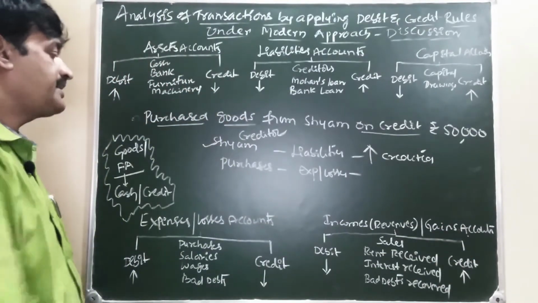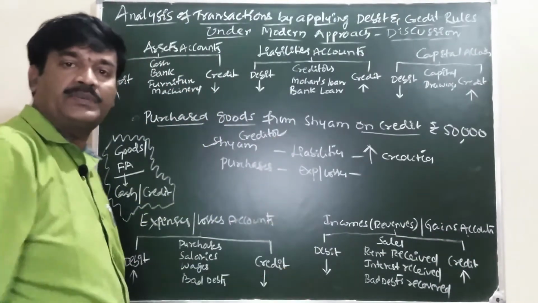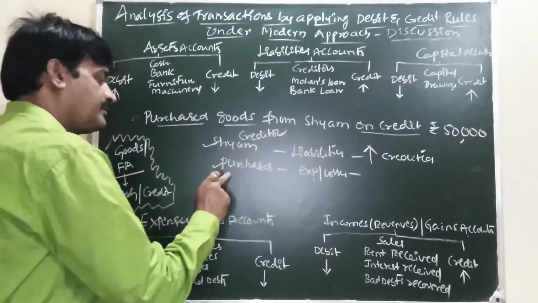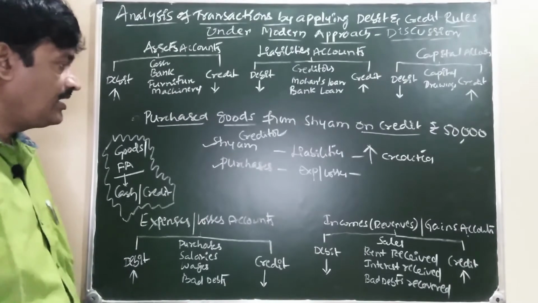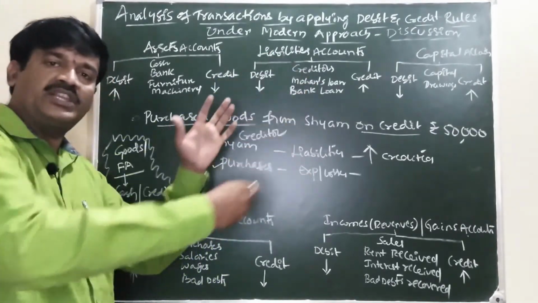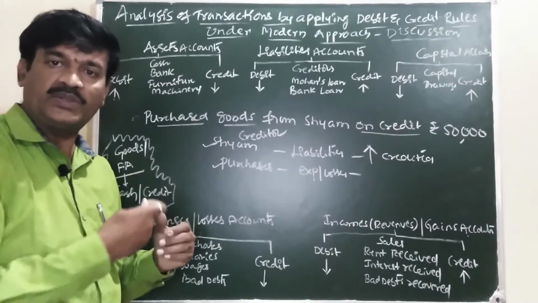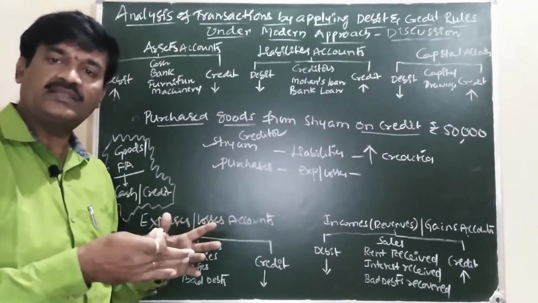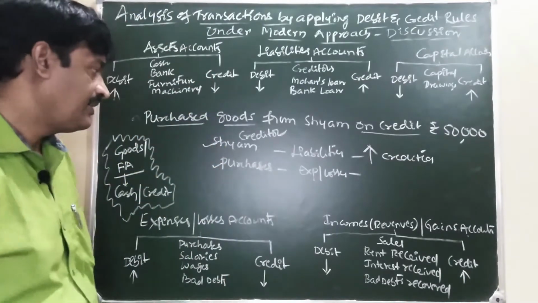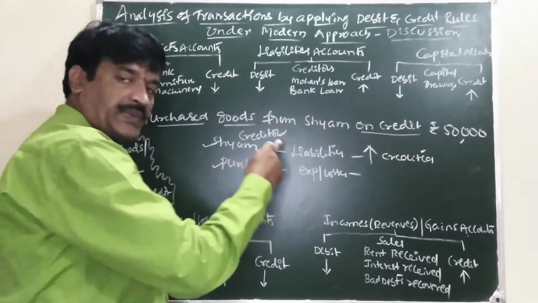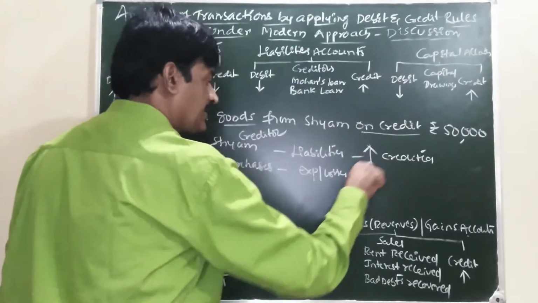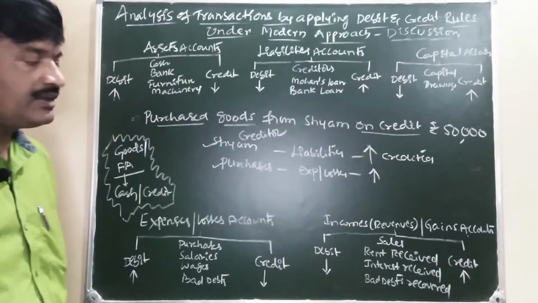Now, purchase of goods. Concentrate on purchases. Purchases comes in expenses. Is our expense increasing or decreasing? Our expenses are increasing by means of purchasing the goods.